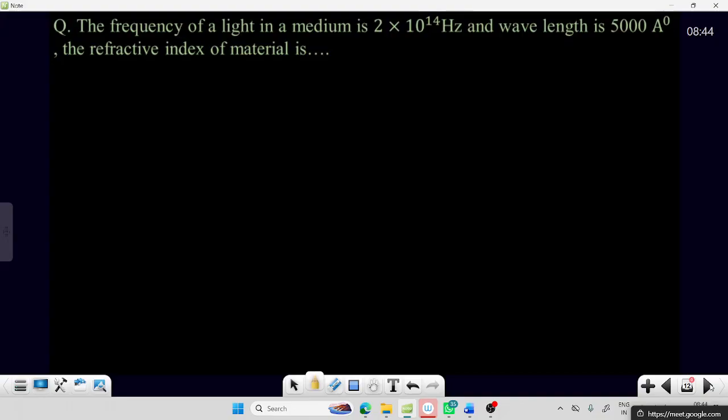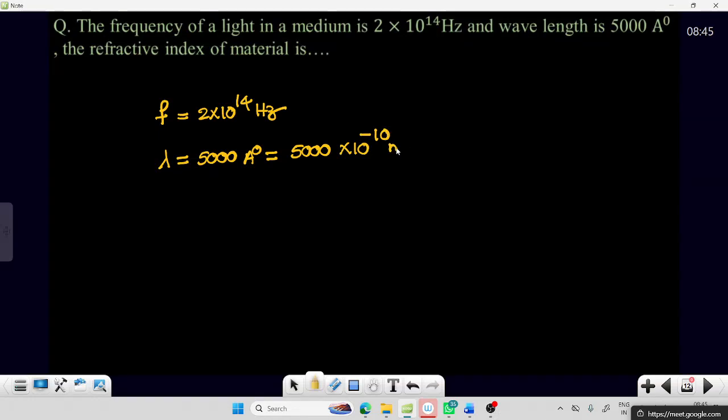Next, the frequency of light in a medium is given, the wavelength is given, and we need to find the refractive index. The wavelength is given as 5000 angstrom, which means 5000 into 10 power minus 10 meters.